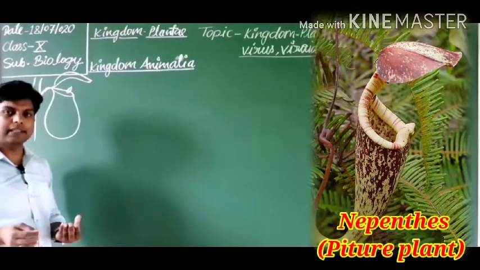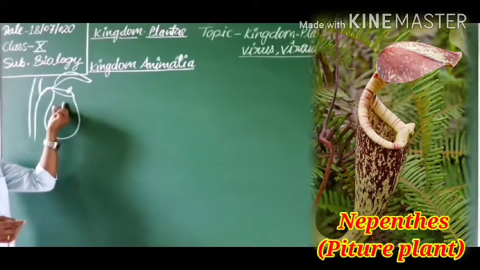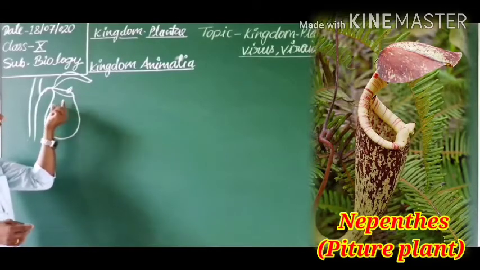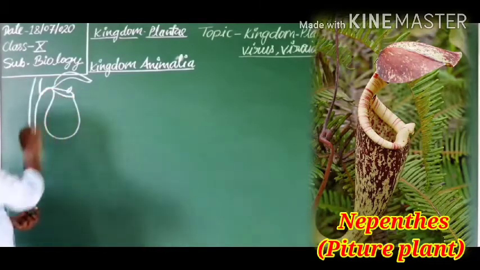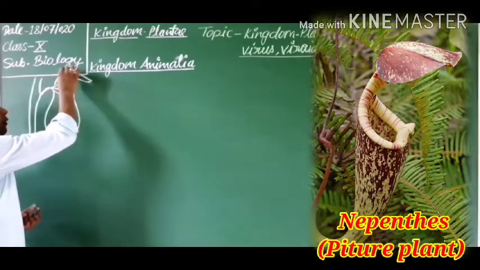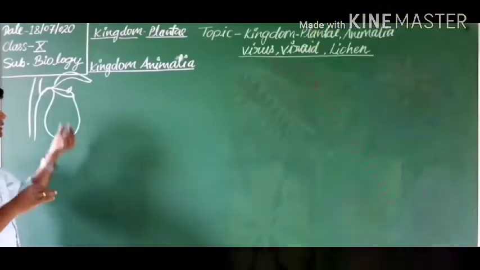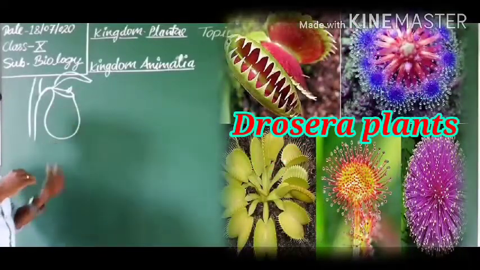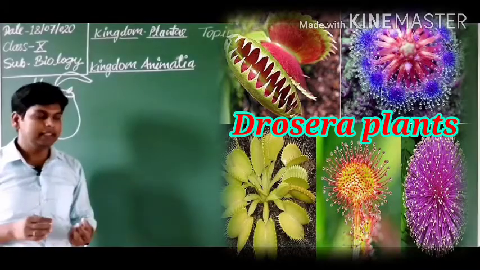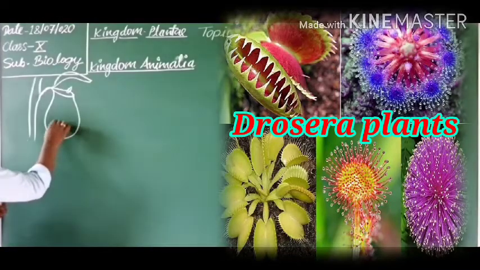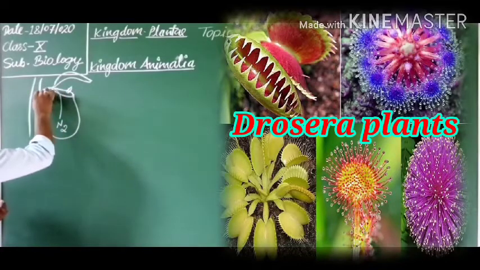Some chemicals or attractive substances are secreted here, so insects are attracted toward this pitcher. Just as an insect goes inside the pitcher, the lid, which is made up of leaf, is closed. Now the insect is trapped inside. After its death and decomposition, the plant gets nitrogenous substances from its body.